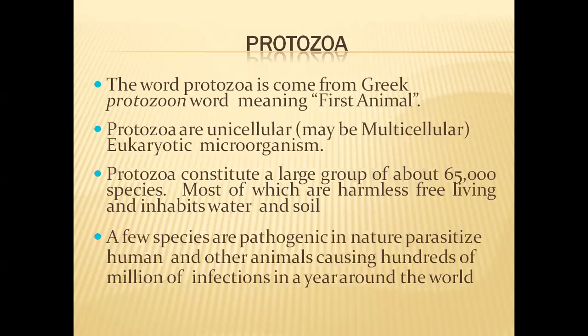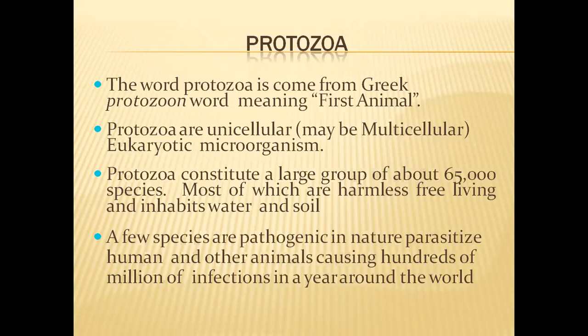And the fungi kingdom also contains multicellular organisms, but it is not completely like plants or completely like animals. In nutrition, fungi are like animals. That means they cannot synthesize their food on their own, so they are heterotrophs. But like plants, they have a cell wall outside of their cells.